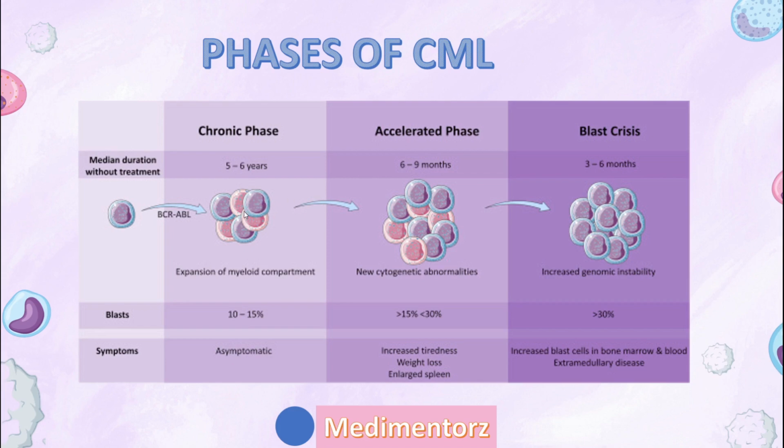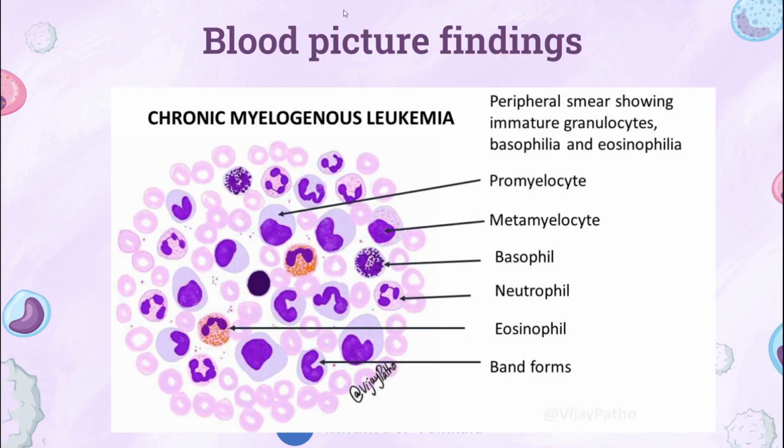In chronic phase, pink and blue cells are about 50-50. In accelerated phase, you can see the blue cells increase, and in the blast crisis you can only see the blue cells. So there will be increased genomic instability in the blast crisis, increased blast cells in bone marrow and blood, and extramedullary disease. So blast crisis is more severe.